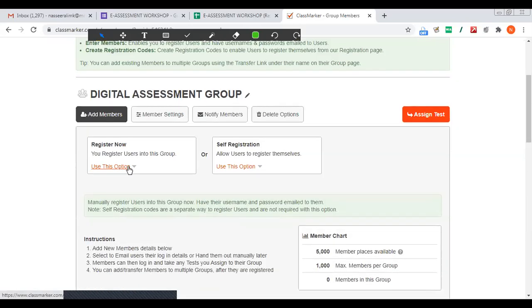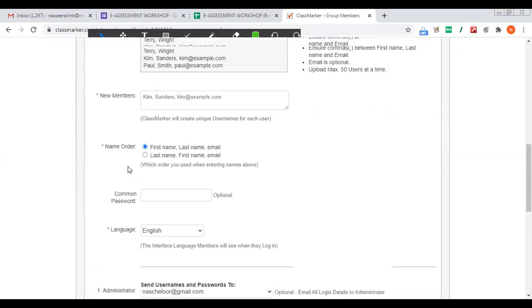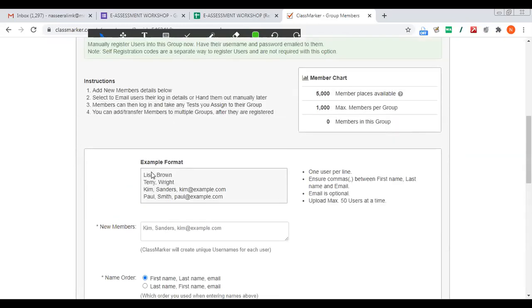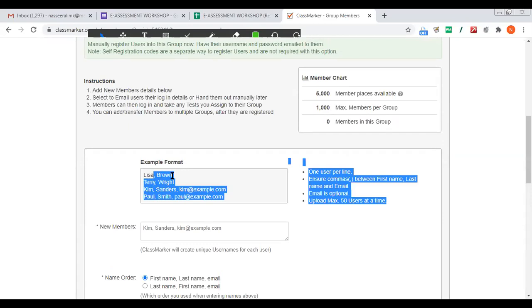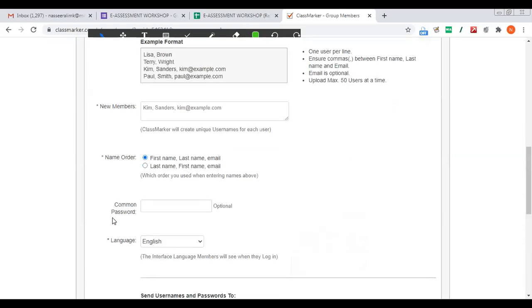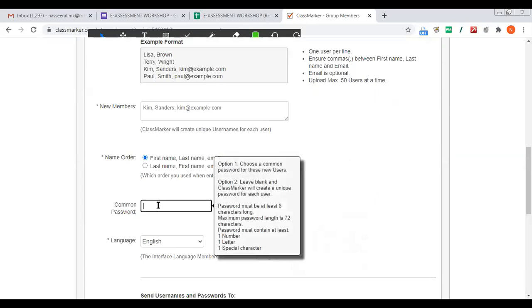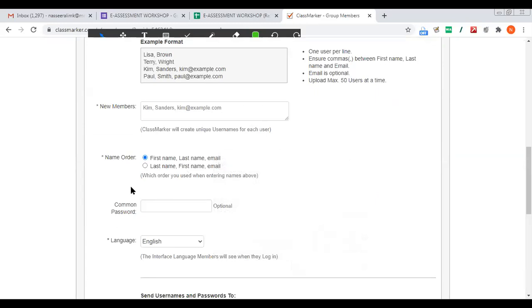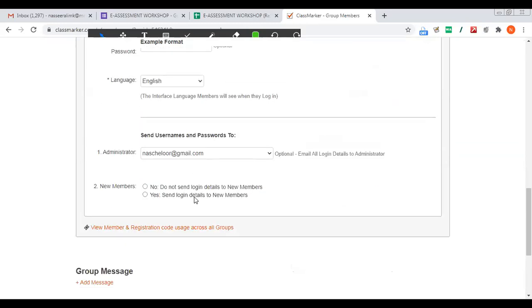If I know all my students' names, I can enter their names, like first name, last name, then email address, so that a common password can be created. The way we create bulk accounts on Moodle, we can create like this. So that is the one option.